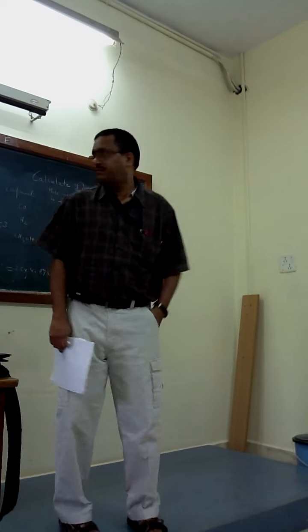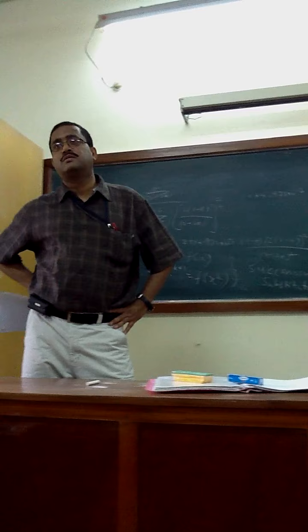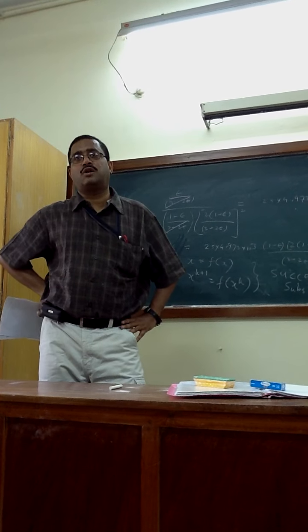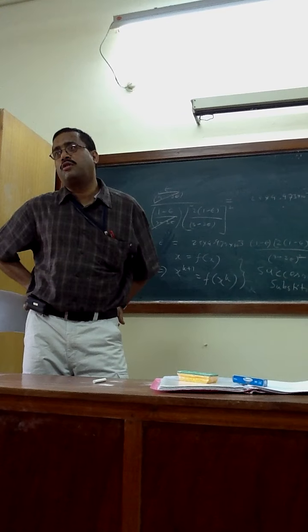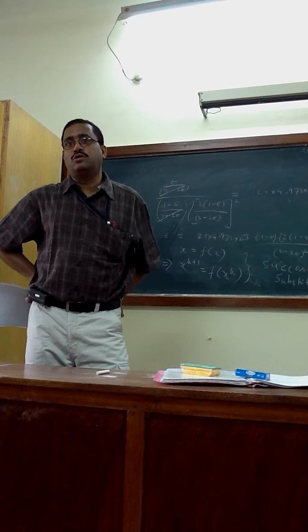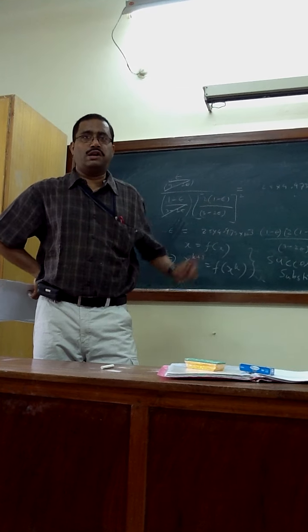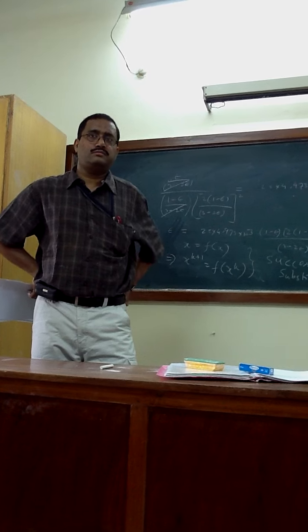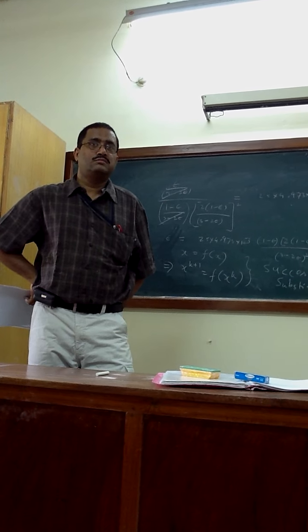Put 0.05. How much do you get for epsilon? This is not in any of the books. What you are learning today is unique to me. No book discusses it this way. If you do the integration method, you will go completely crazy. So this is the only technique here. You just see the solution has converged already. Did you find?